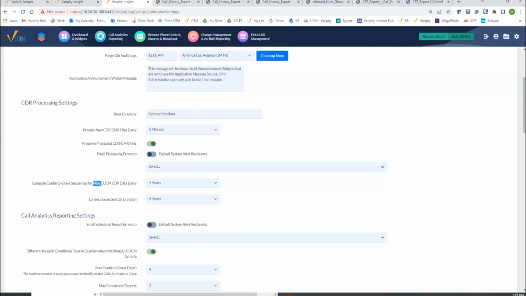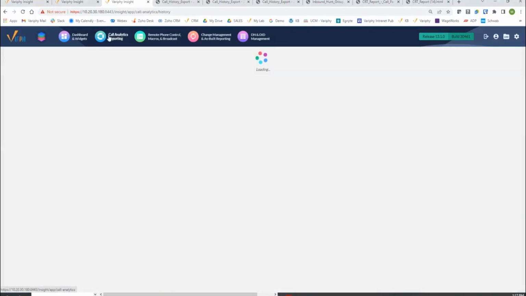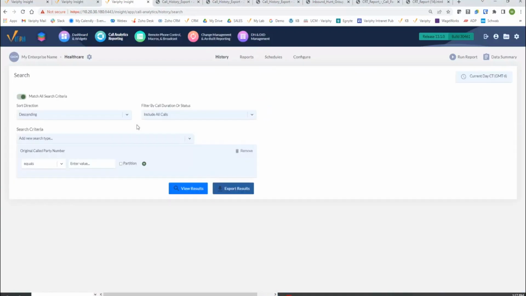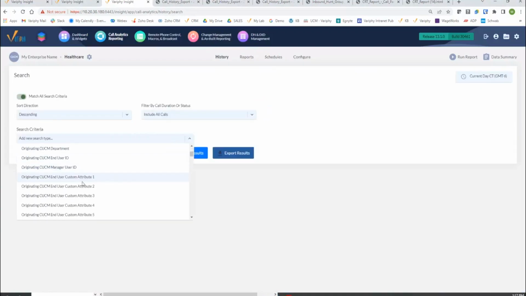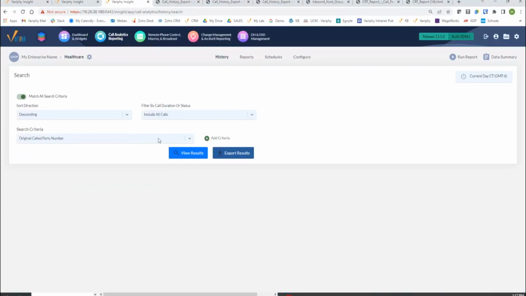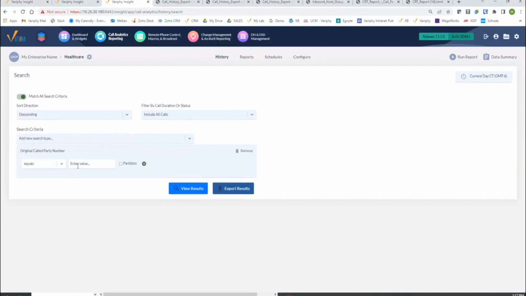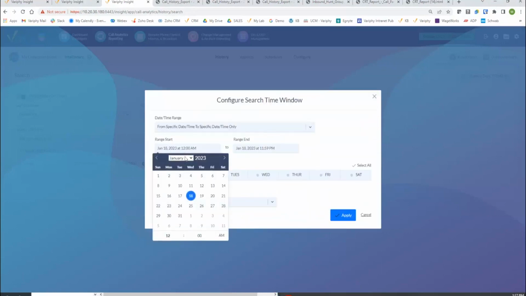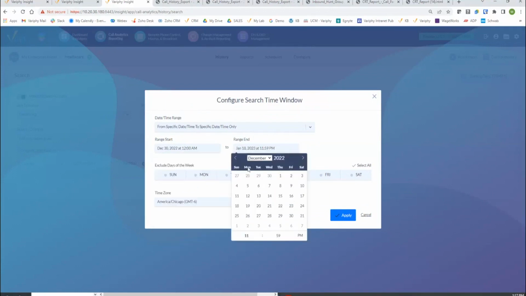Now, there are definitely going to be records of the more historical variety, and I'll take a stab at that right now. Let's jump back into the analytics real briefly. Let's go back to the healthcare cluster. I'm going to pick a different field instead of Hunt Pilot. I'll pick the original called party number. This one should be good enough. But I will pick a point in time. Let's not pick the current day; let's do the end of December or something like that. One day, I don't want to grab too much data. There's too much data in this lab to begin with.